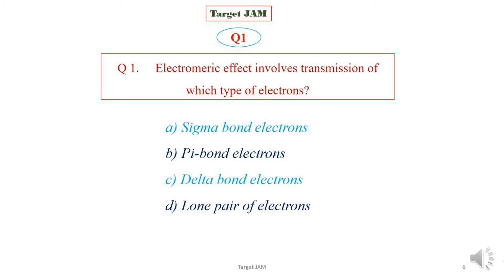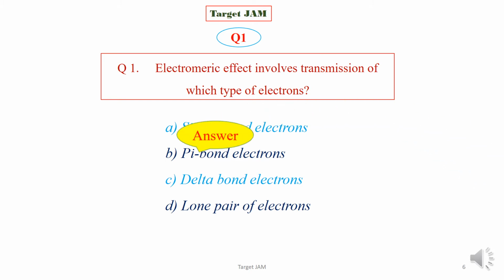Question 1. Electromeric effect involves transmission of which type of electrons? Sigma electrons, pi electrons, delta electrons, or lone pair of electrons? Choose the right answer among these four options: sigma, pi, delta, and lone pair.